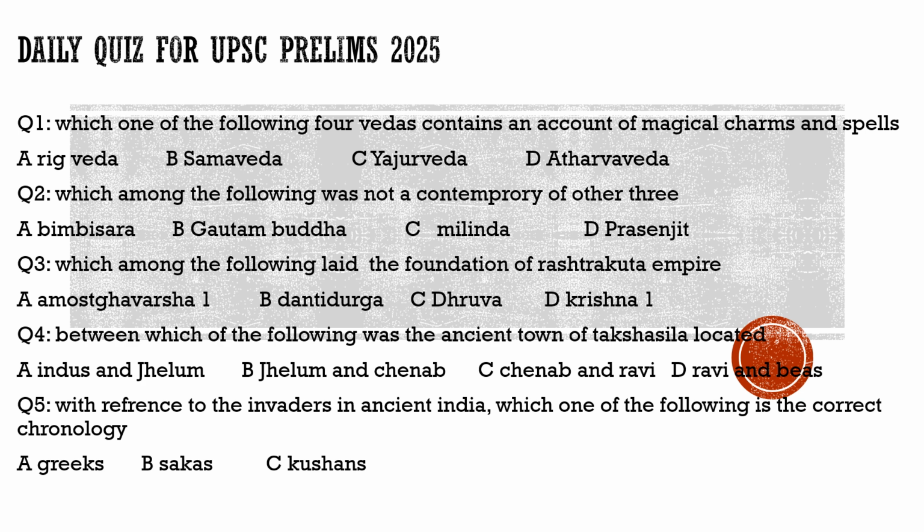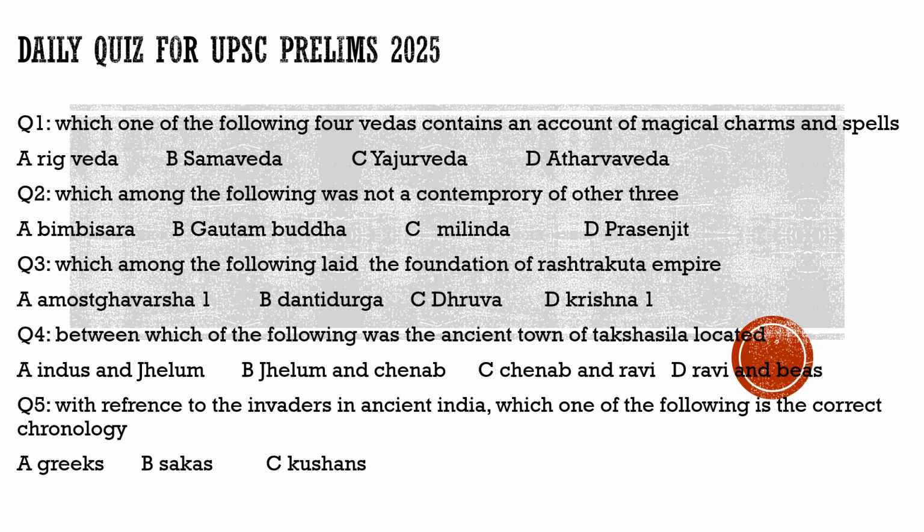Let us see what the first question asks us. Here it says which one of the following four Vedas contain an account of magical charms and spells. If you had read ancient India and the Vedic period, you would definitely know that it is not the Rig Veda which talks about the magical charms or spells, neither the Sama Veda, neither the Yajur Veda.